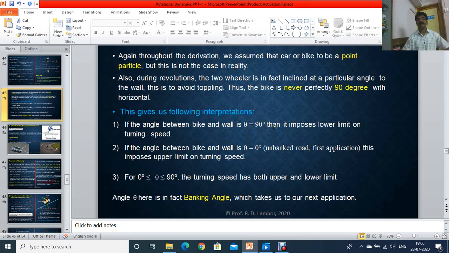That time the bike rider is making 0 angle with the horizontal. So it has a lower limit on the turning speed. This is the example of the wheel of death. The angle of banking is almost 0 degree.